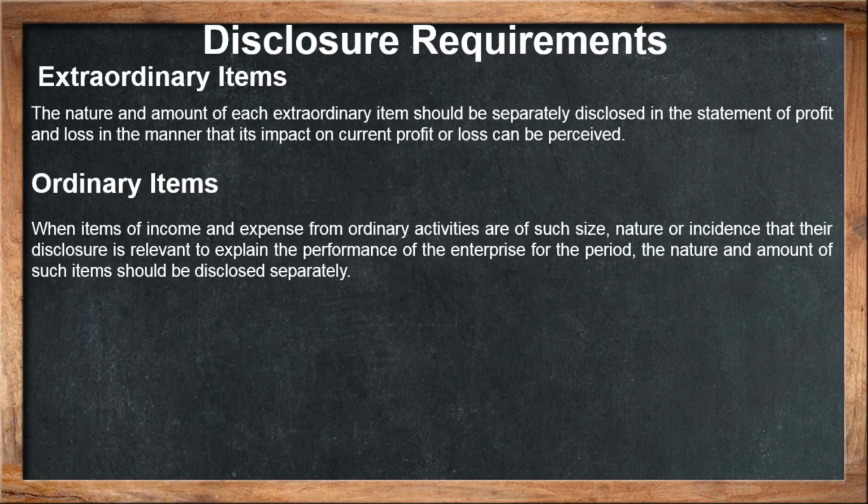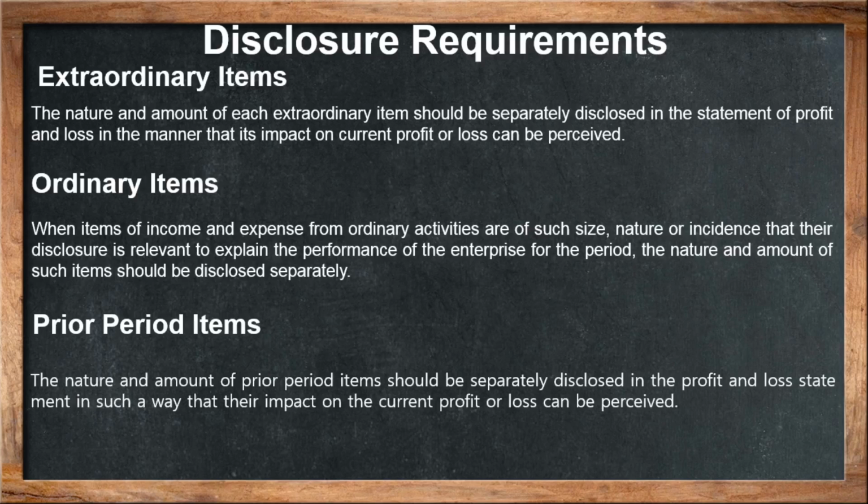The extraordinary items and ordinary items should be distinguished from each other. There are certain prior period items. What is that? The nature and amount of prior period items should be separately disclosed in the profit and loss statement in such a way that their impact on the current profit or loss can be perceived. So while disclosing, as per the accounting standard 5, prior period items should be mentioned in the profit and loss statement, whether it results in a profit or a loss.